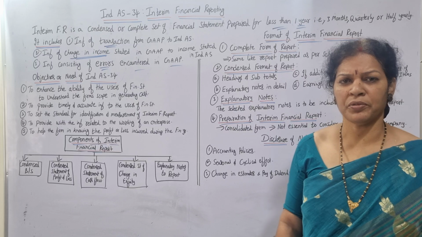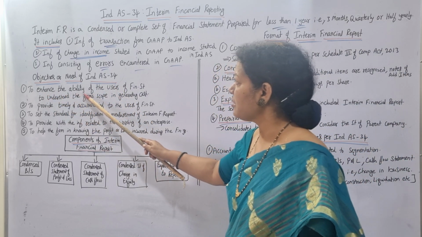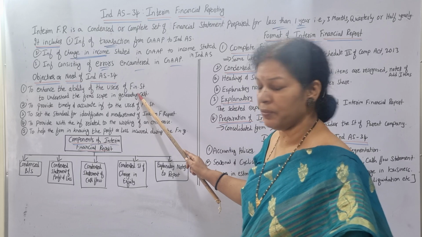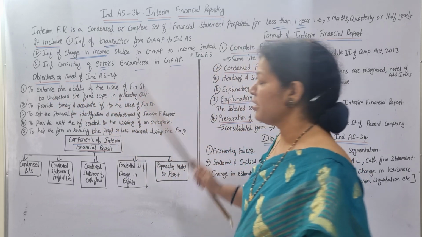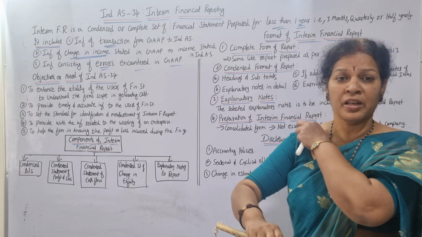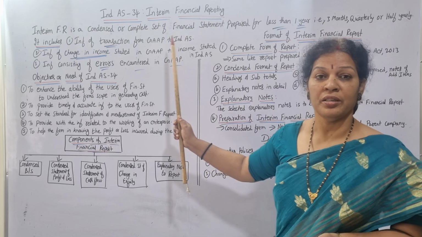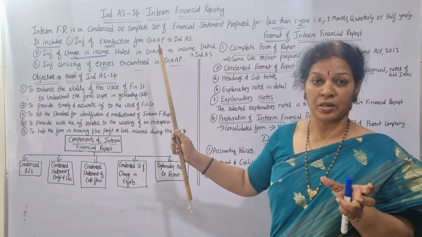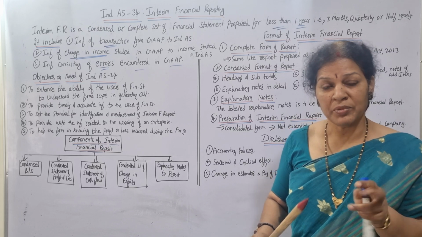Okay. Now objectives. What are the objectives of Indian Accounting Standard 34? Mainly to enhance the ability of the users of financial statements to understand the firm's scope for generating cash. We want to increase the ability of those preparing financial statements, because this accounting standard mentions a few things that we have to follow.